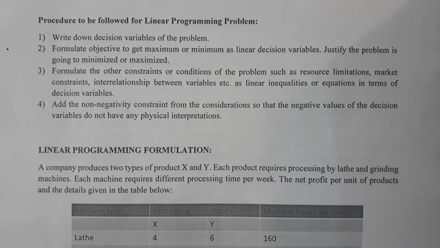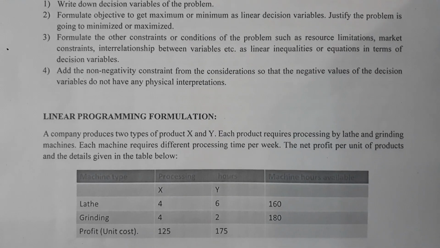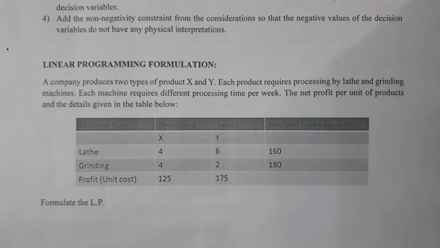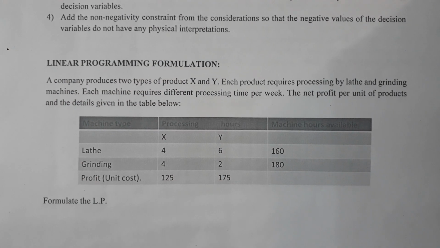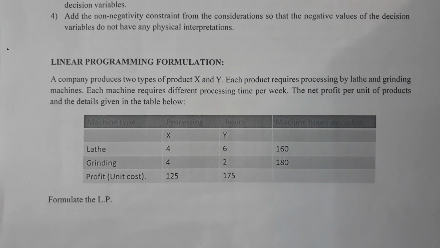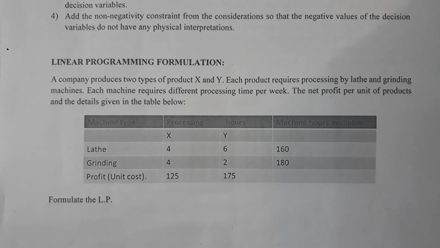We have a small linear programming problem formulation. Let us see the problem. A company produces two types of product, X and Y. Each product requires processing by lathe and grinding machines. Each machine requires different processing time per week. The net profit per unit of products and the details are given in the table below.